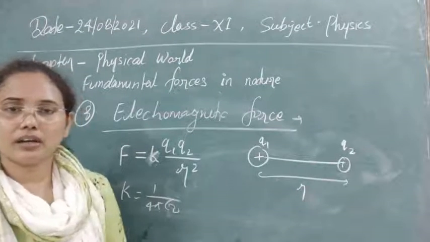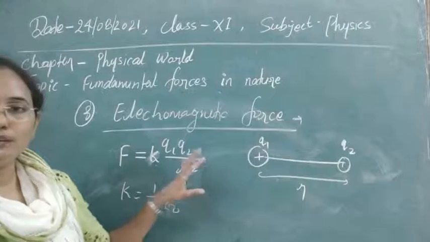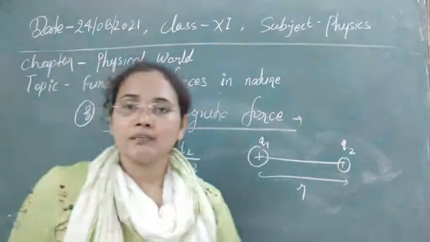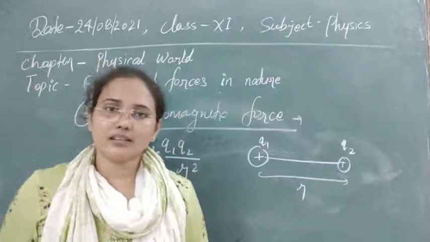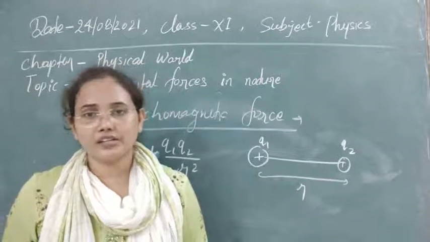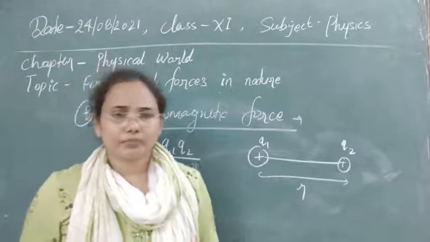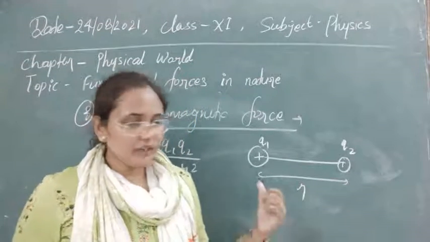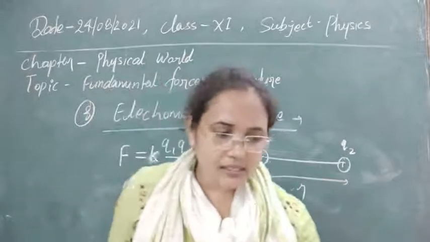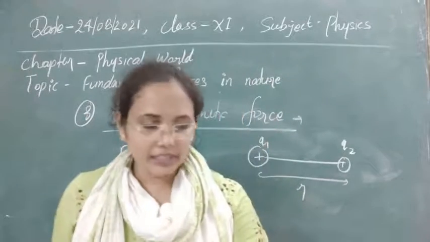So I think it is now clear where the electromagnetic force will appear and what its range is. Next, the electromagnetic force is the third largest strength force in nature. Its strength is greater than the weak force, and also greater than the gravitational force.